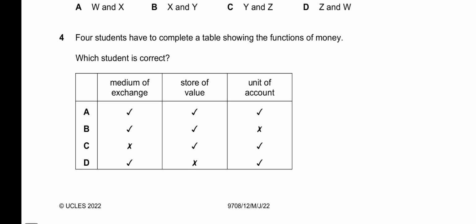4 says 4 students have to complete a table showing the functions of money. Which student is correct? Now again, the functions of money are not in the A level from now onwards, and it is included in the AS level as updated by Cambridge in its syllabus. But still, let's do it. A, medium of exchange, it is a function of money, it is a store of value, and it is a unit of account. So all 3 are correct. A is the correct option.